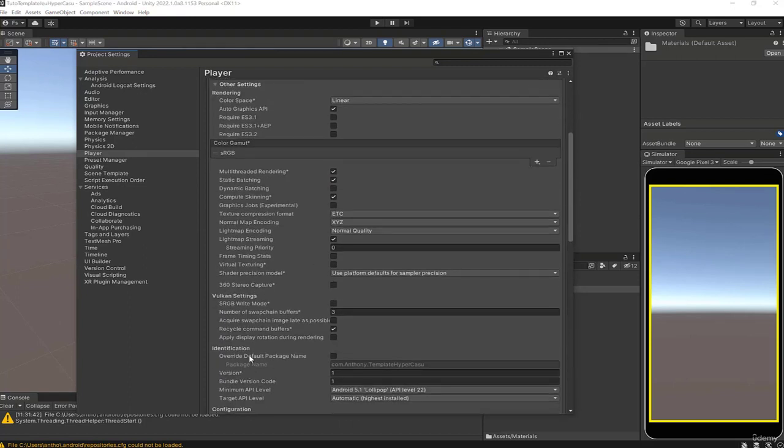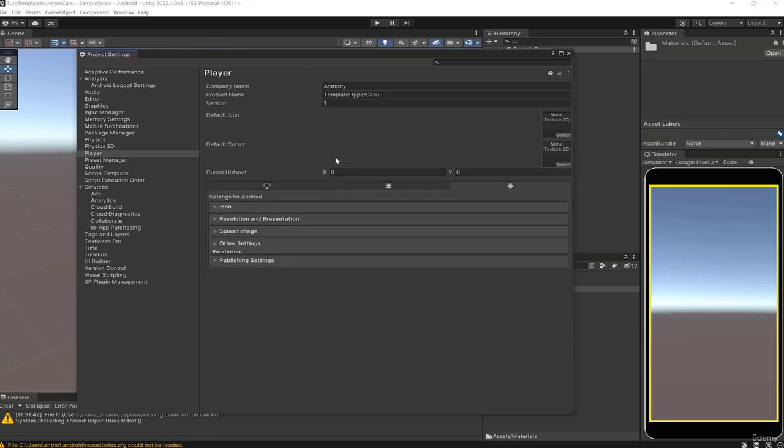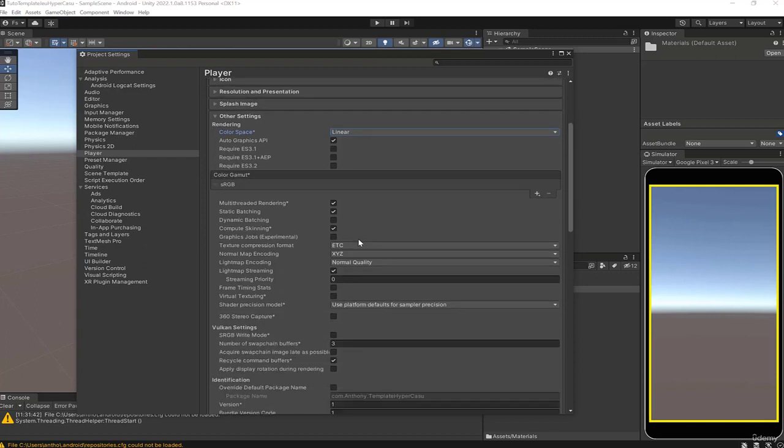In the other settings, here we'll just check, we're in linear mode, so that's good. The linear mode is actually, we have gamma or linear. In linear mode, you'll have better colors. In fact, the gamma mode tends to put toward the whites or the blacks. That is to say, if you have a very bright scene, you will have the impression to have a very, very white image. If you have a very dark scene, you will have the impression to have a very, very black image, whereas linear is going to offer a lot more color shades in a way. And we're not going to have this saturation effect of the image.